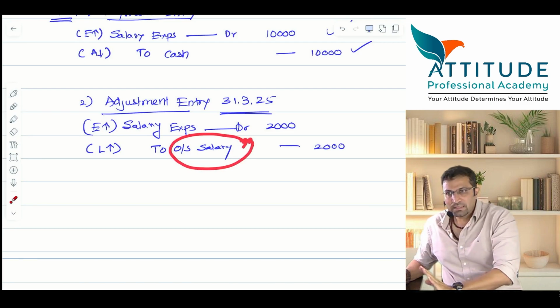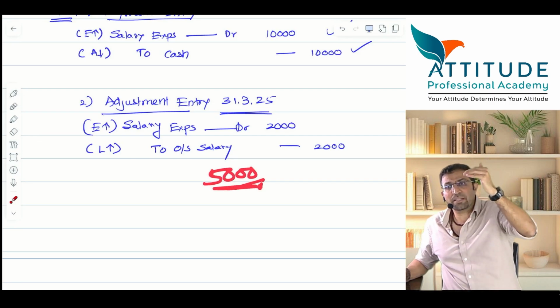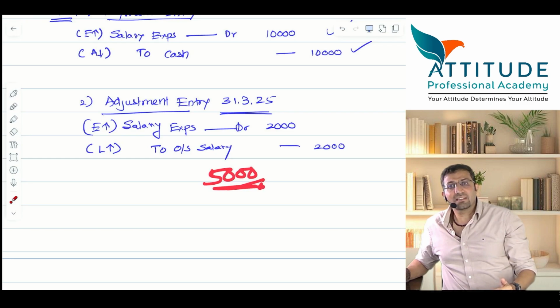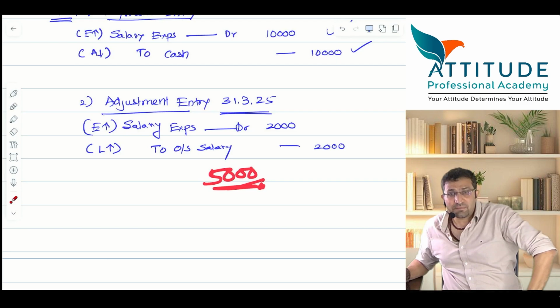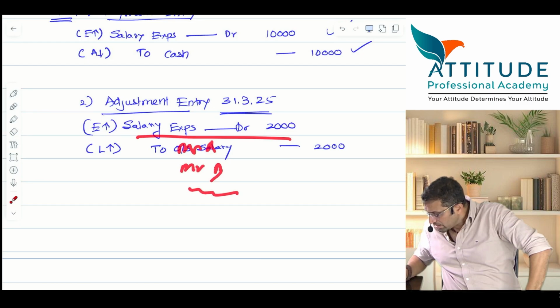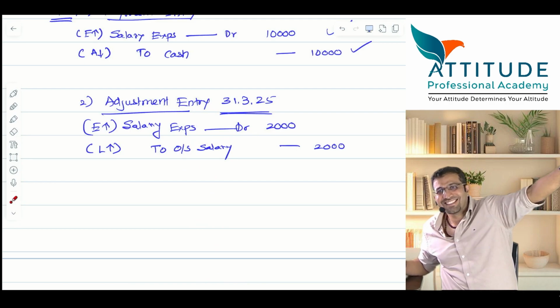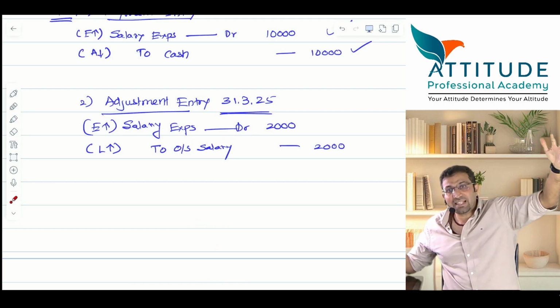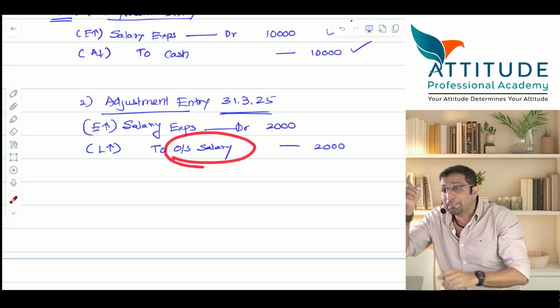Now tell me, if there are 5,000 employees with different names, A, B, C, D, E, F, G, H, I, correct? And for all the 5,000 employees, you have not paid 2,000 rupees. So what entry will you pass? Salary account debit to Mr. A, to Mr. B, C, D. This one journal entry will take 5,000 lines. So when many people are there, club them and treat it as what? Outstanding salary.